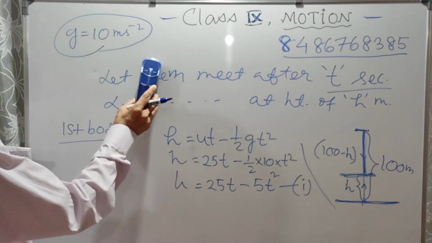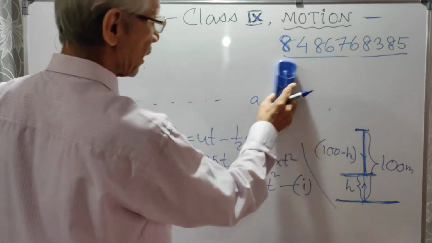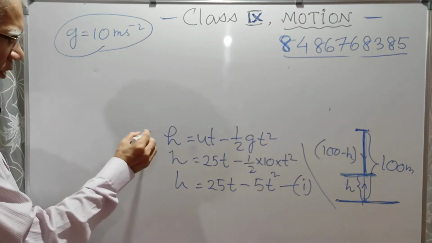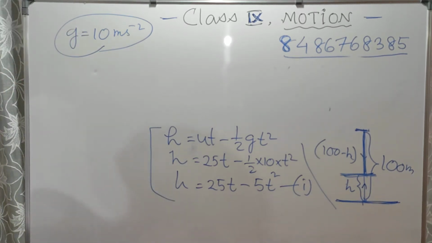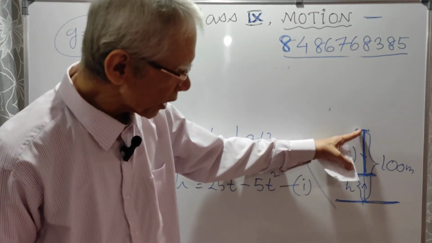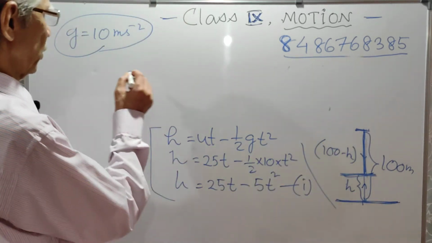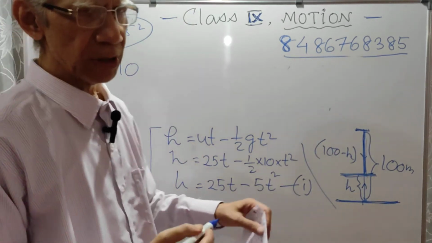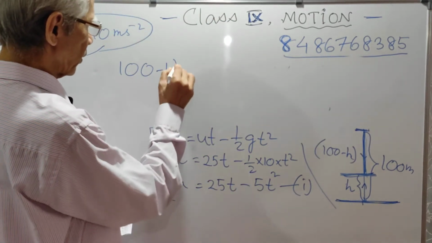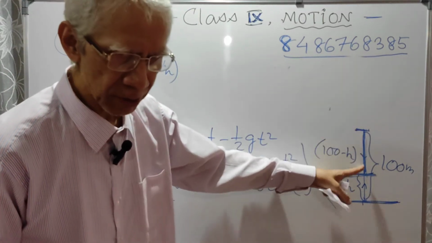Now let us see the second equation. Now this is for the first body. So this we got considering the first body. Now consider the second body, which is coming down. Now coming down, it has covered this distance after time t. What distance? 100 minus h. So again that formula s equal to ut plus half at square, that equation of motion. So 100 minus h, this distance the second body has covered.